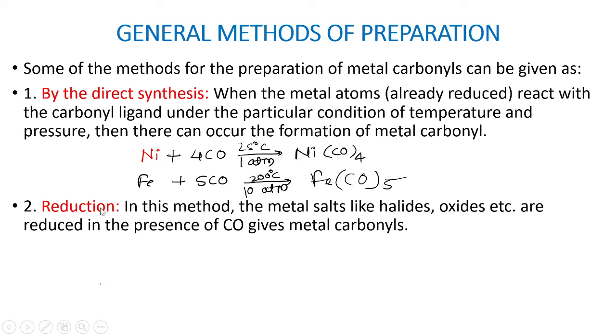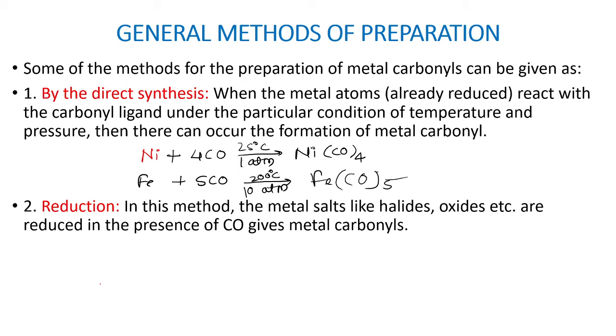The second method of preparation is the reduction method. In this method, metal salts like halides and oxides are reduced in the presence of carbonyl, which gives the metal carbonyl.